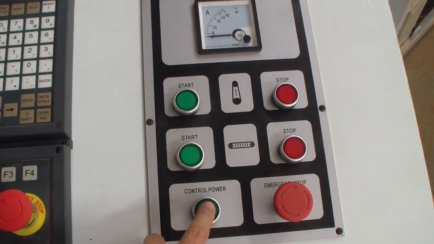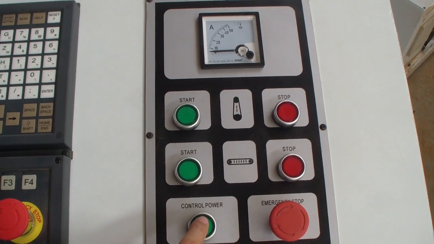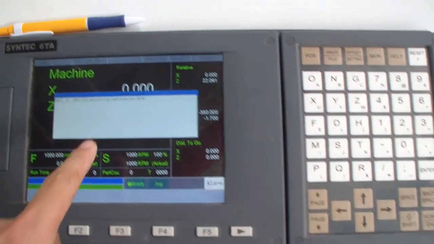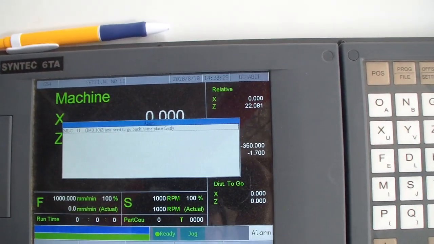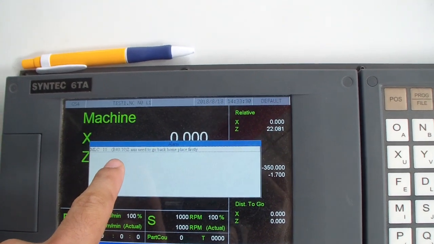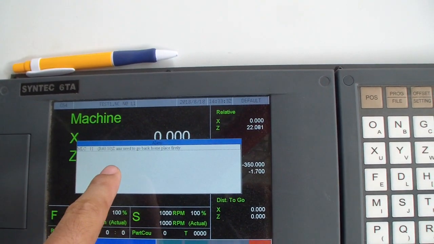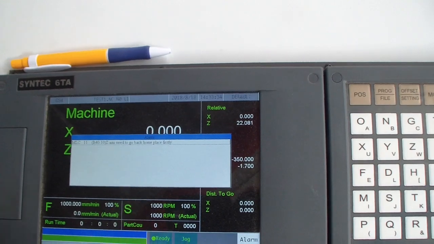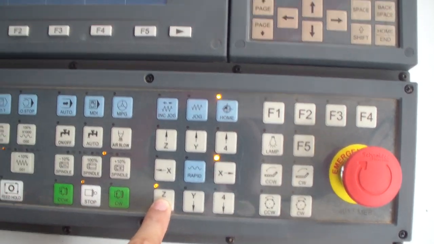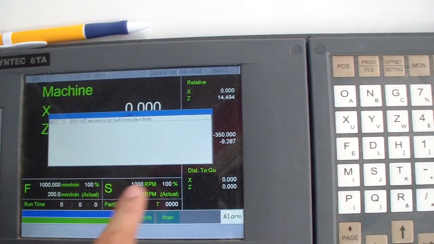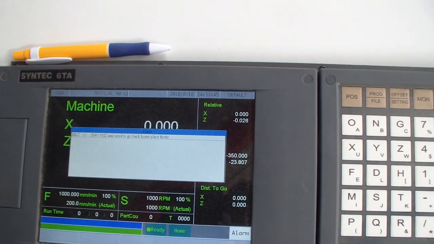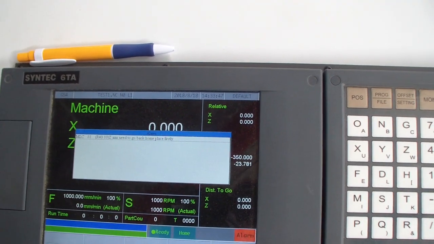Okay, press control power for the controller starting. Okay. So the first warning has disappeared, so we can check. The second is let us go back to the home reference for the z-axis. So we press home and press z-axis and try here. Coordinated, we go to 0 places for the machine coordinate.